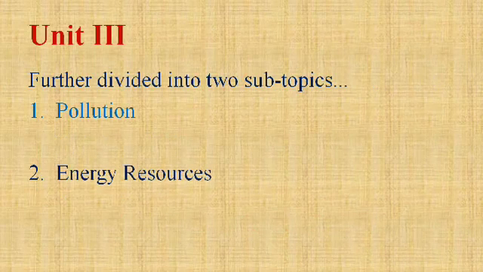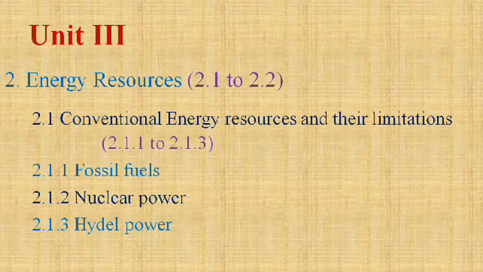Next topic is energy resources. We have to discuss conventional and non-conventional energy resources. Conventional means those which we have been using since a long period, called paramparik urja srot, and non-conventional, that is aparamparik, which we have not been using for long, or which are somewhat new to us.